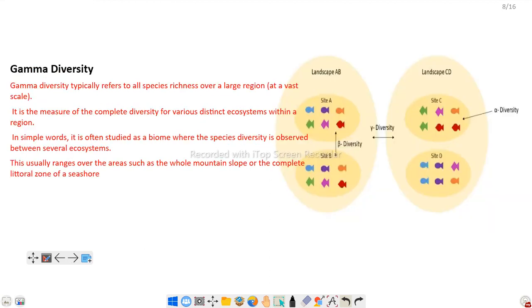Next is gamma diversity. Gamma diversity typically refers to all species richness over a region or a vast scale. Total landscape AB or CD, both the diversities are termed gamma diversity. It is a measure of the complete diversity of various distinct ecosystems within a region. In landscape A, again two landscapes are there, A and B. Each has a specific population and specific area, and CD also has two different areas, and the total species richness, species diversity, is considered as gamma diversity.